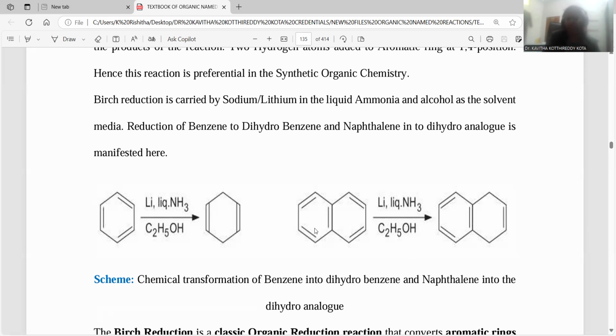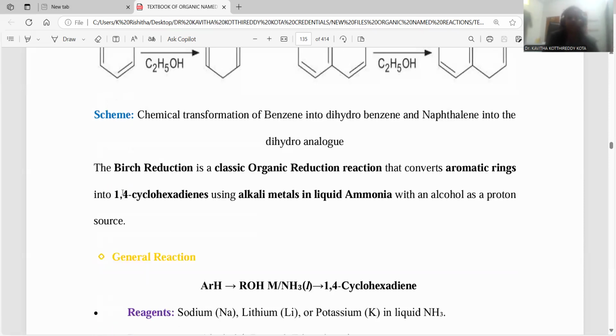If you take naphthalene, the possible pi bonds are 3 plus 2, so 5 pi bonds are located. Lithium in liquid ammonia is the Birch reducing agent and ethanol is the solvent medium applied. Here 2 double bonds are reduced into only 1 double bond, with 1,4 addition of hydrogen atoms. Partial reduction is accomplished. Birch reduction is a classic organic reduction that converts aromatic rings into 1,4-cyclohexadienes. Alkali metals in liquid ammonia form the Birch reducing agent, and protonating solvents are required to accomplish this reaction.